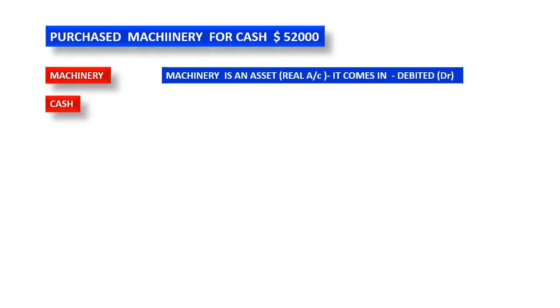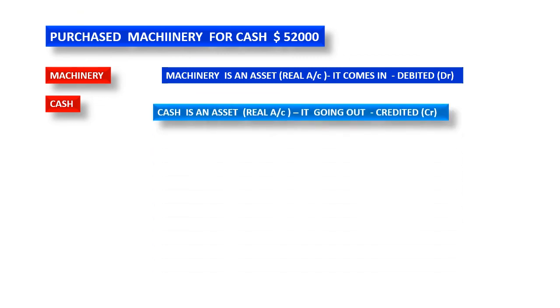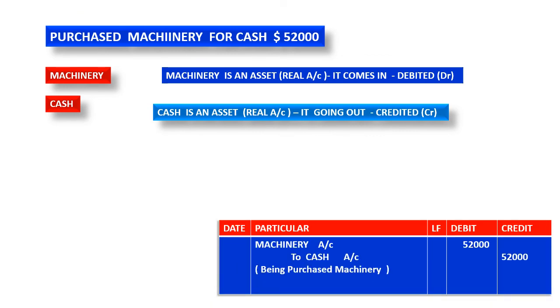Second one is cash account. When machinery comes, we are paying cash, right? So cash account is also there. This cash is going out. That's why it is credited. So very easily we can write machinery account debit to cash account, because cash is going out. At the same time, machinery is coming in. That's why it is debited.